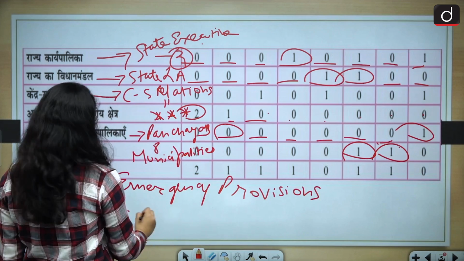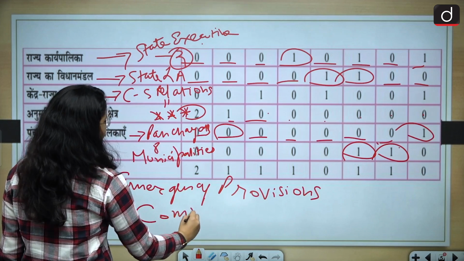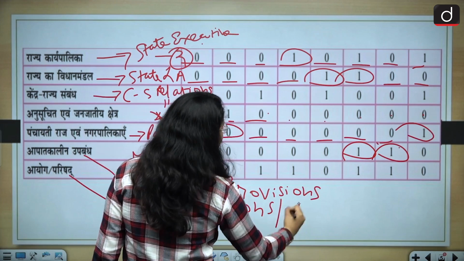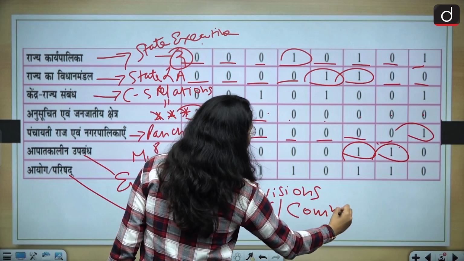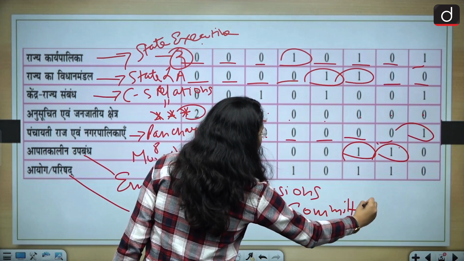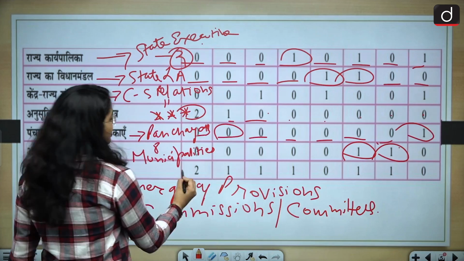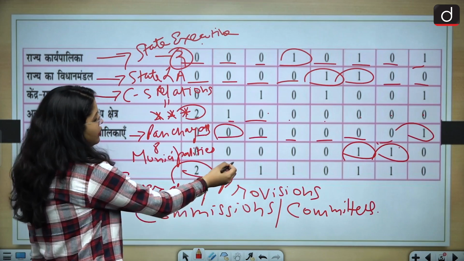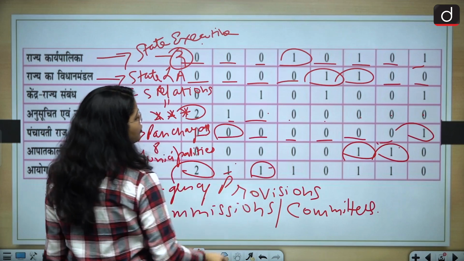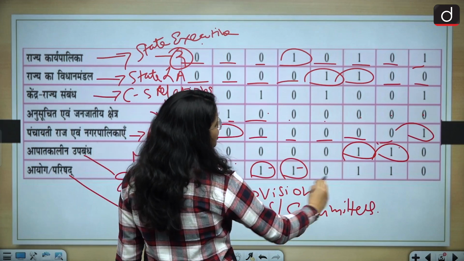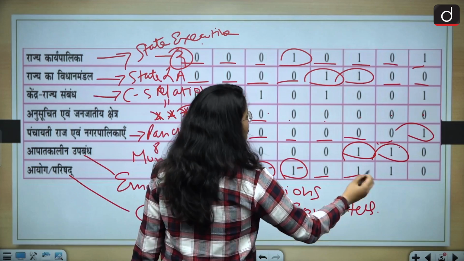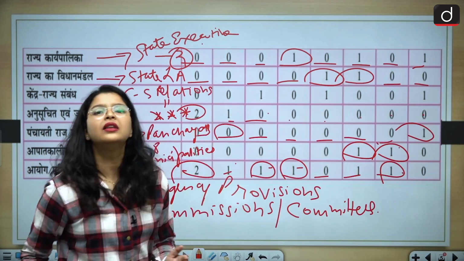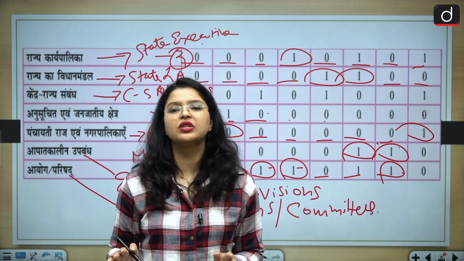And then lastly, commissions and committees. Last year two questions, 2020 one question, 2019 one question, 2018 zero, 2017 one question, 2016 one question, and lastly in 2015 no questions were asked.